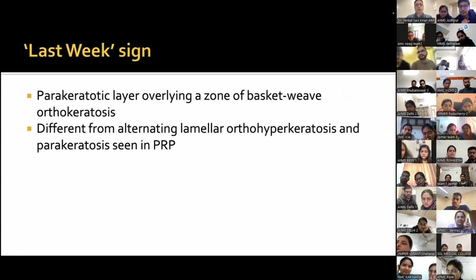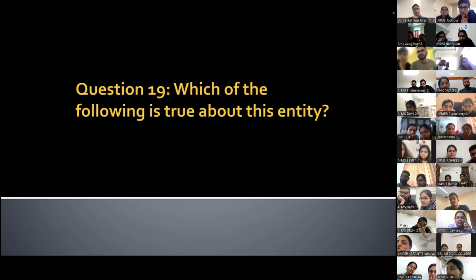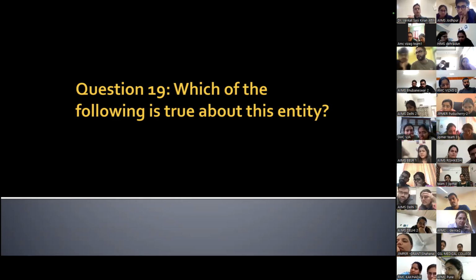Okay, question number 19. Which of the following is true about this entity? Now, this is a deciding question, and I've specifically put this up at the end. The last question is probably easy; question 19 is the toughest. You have multiple options here. You can choose 1, 2, 3, or 4. The number of points you receive depends on the number of correct answers you choose. All 4 may be true, 3 may be true, 2 may be true, or 1 may be true. Depending on what you choose, that's how your marking will be.